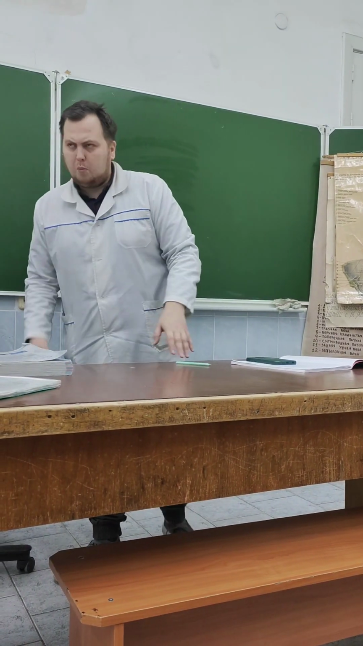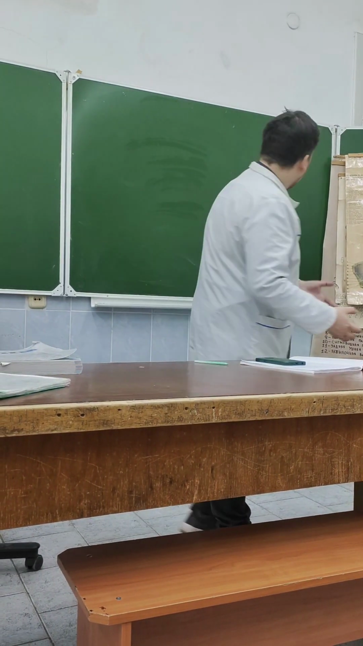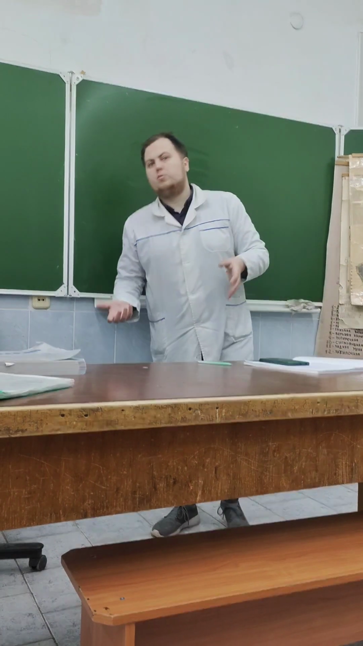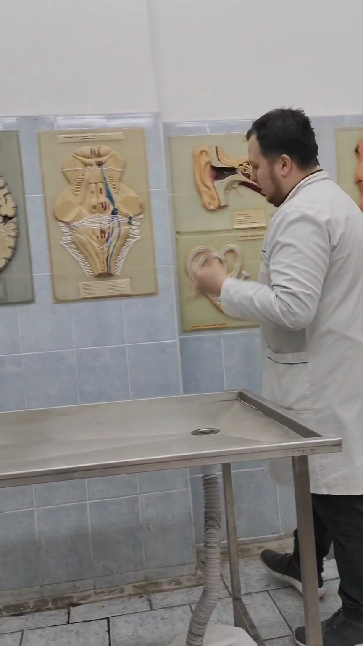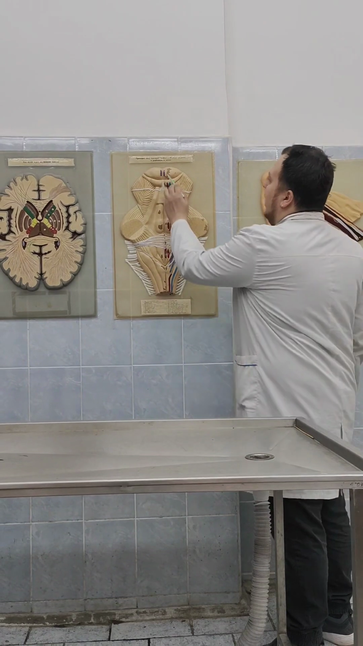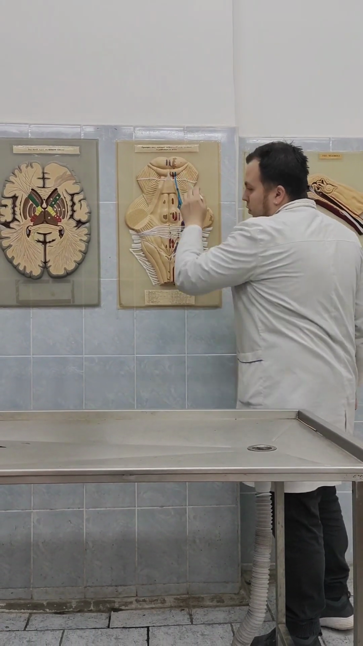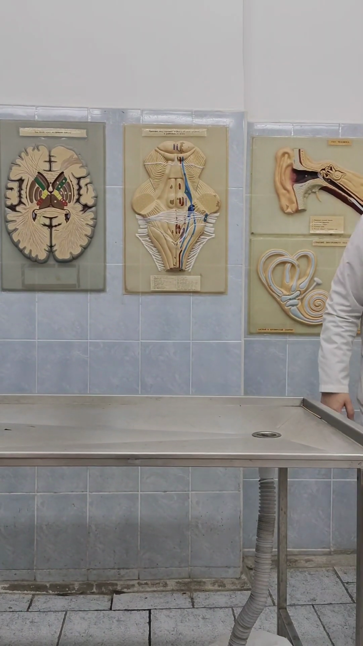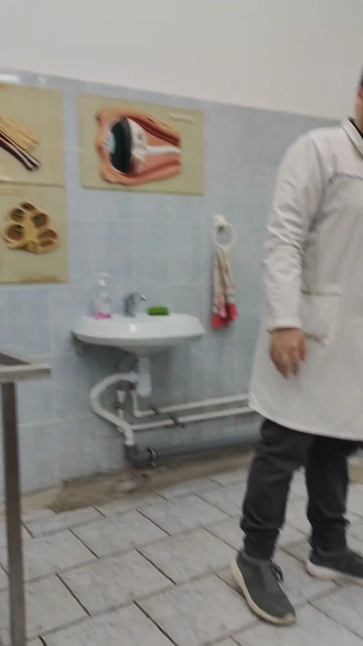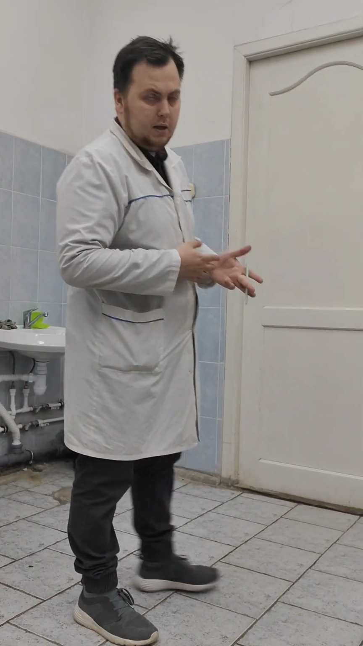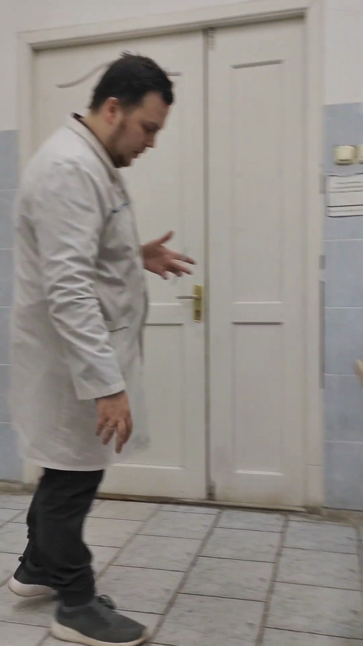The most complex of these three pairs of nerves is the oculomotor nerve, the third pair. Why? Because the oculomotor nerve is a mixed nerve. Yes. It has not only motor fibers, which innervate the skeletal muscles of the eye, it also has parasympathetic nuclei, which innervate smooth muscles of the eye, like the sphincter pupillae muscle and the ciliary muscle.